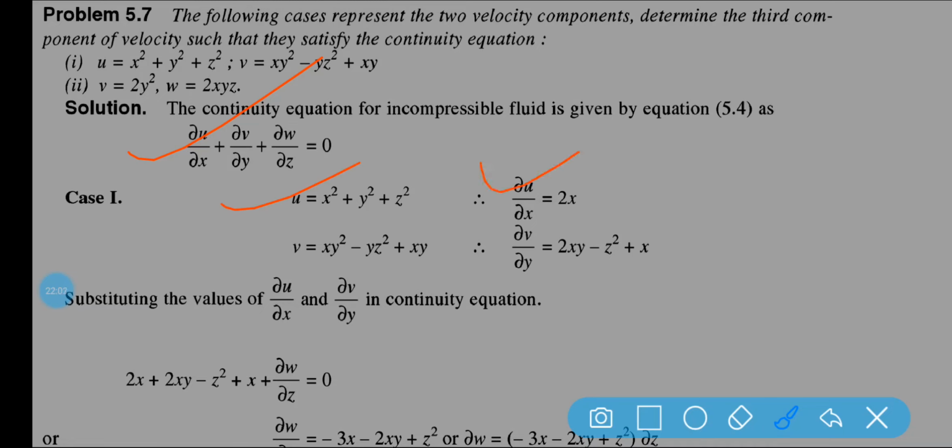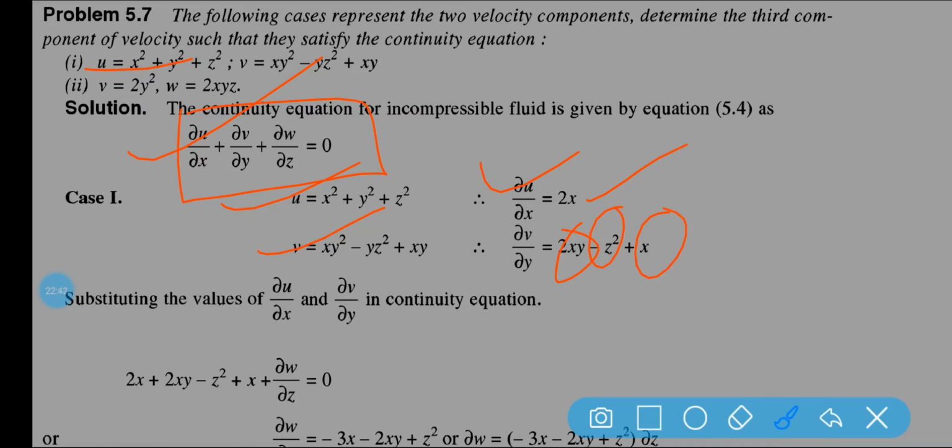Okay, now case number 1, u is given. So can I find out del u del x? Because first of all we need to put the value here, and if it is coming 0, then we can say these velocity components are satisfying the continuity equation. Now del u del x is equal to 2x from the equation, and v is given, so del v del y you need to find out. So del v del y is equal to 2xy minus z square plus x.